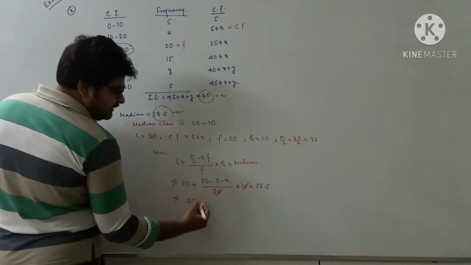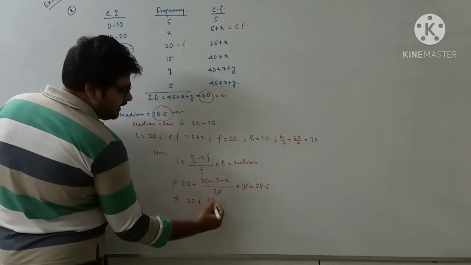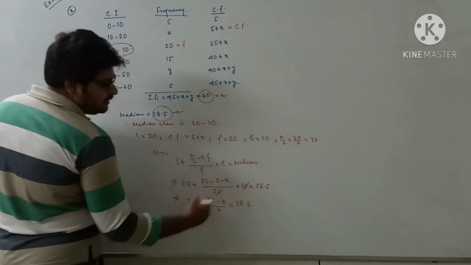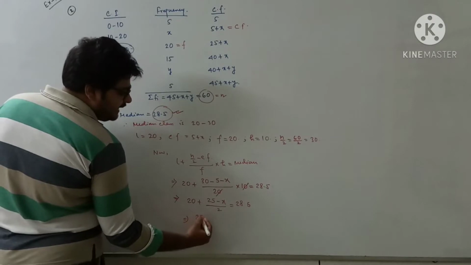So it will be 20 plus 25 minus x by 2, that is equal to 28.5. So 20 will go to that side as subtraction, it will become 8.5.